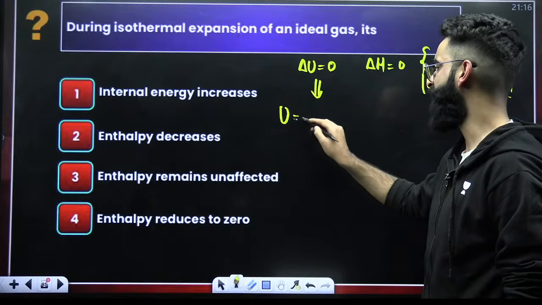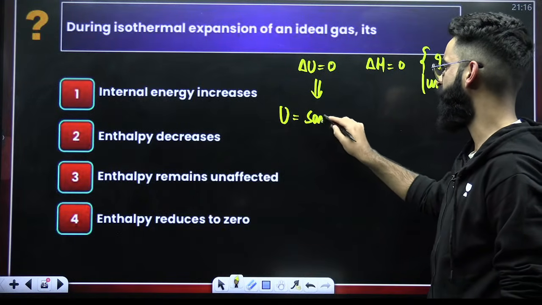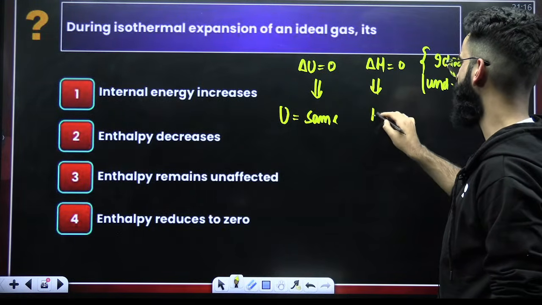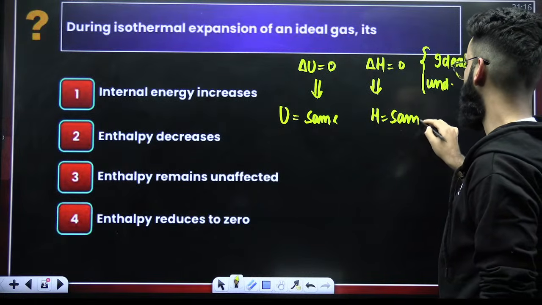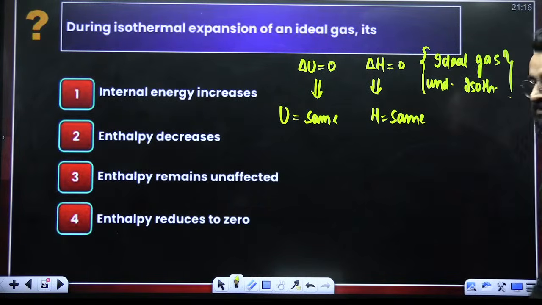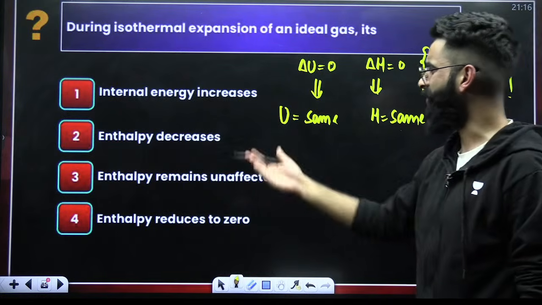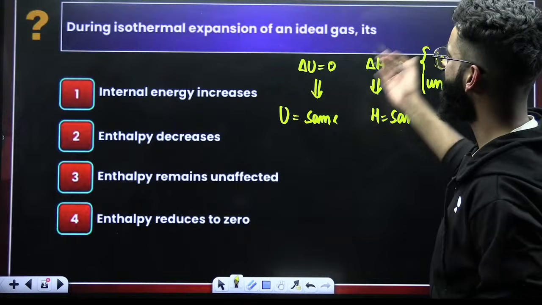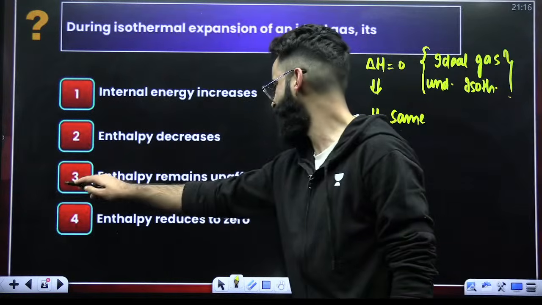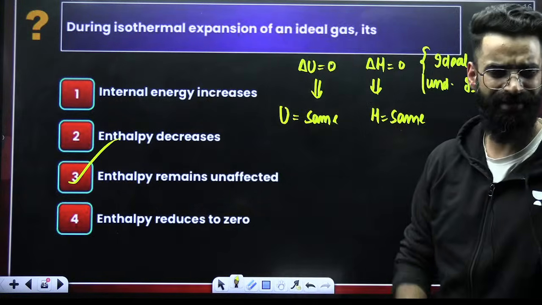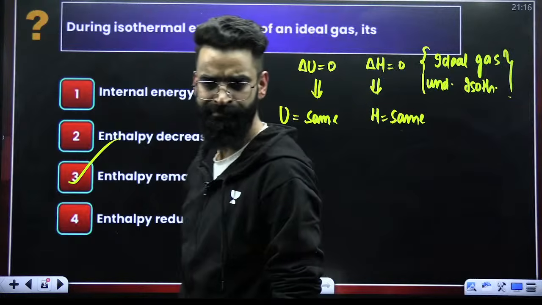That means internal energy remains unaffected. It remains same, constant. Enthalpy also remains constant. It does not change. That's why their change in values is coming out to be 0. So you can easily solve the question now. During isothermal expansion of an ideal gas, nothing happens to enthalpy, and nothing happens to internal energy.